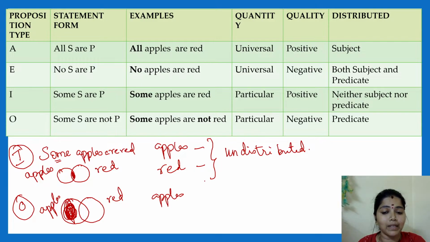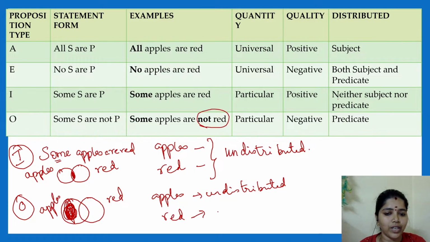So some apples, there is not a full class, so this is undistributed. And red, I am talking about are not red. So here it is distributed. Is it clear?